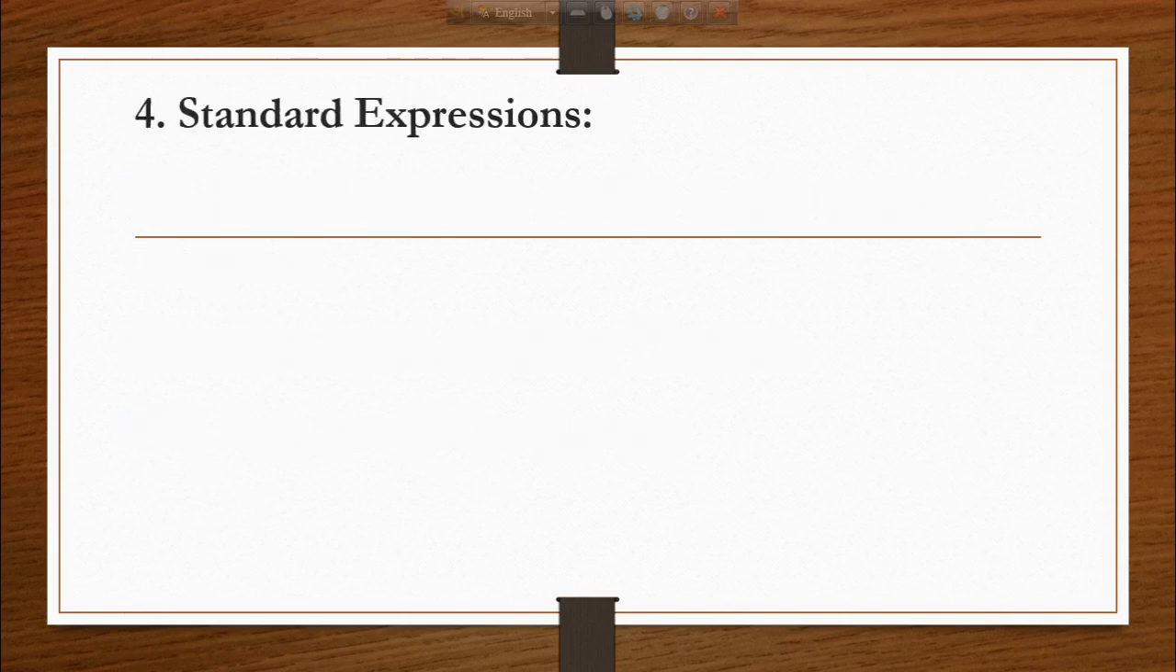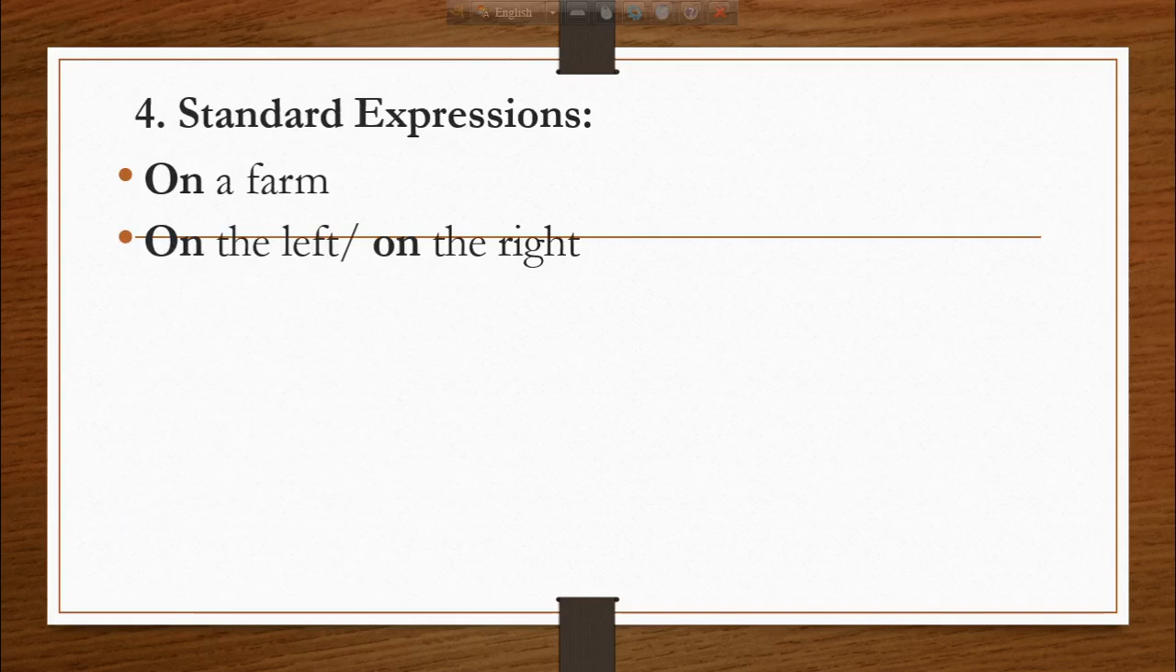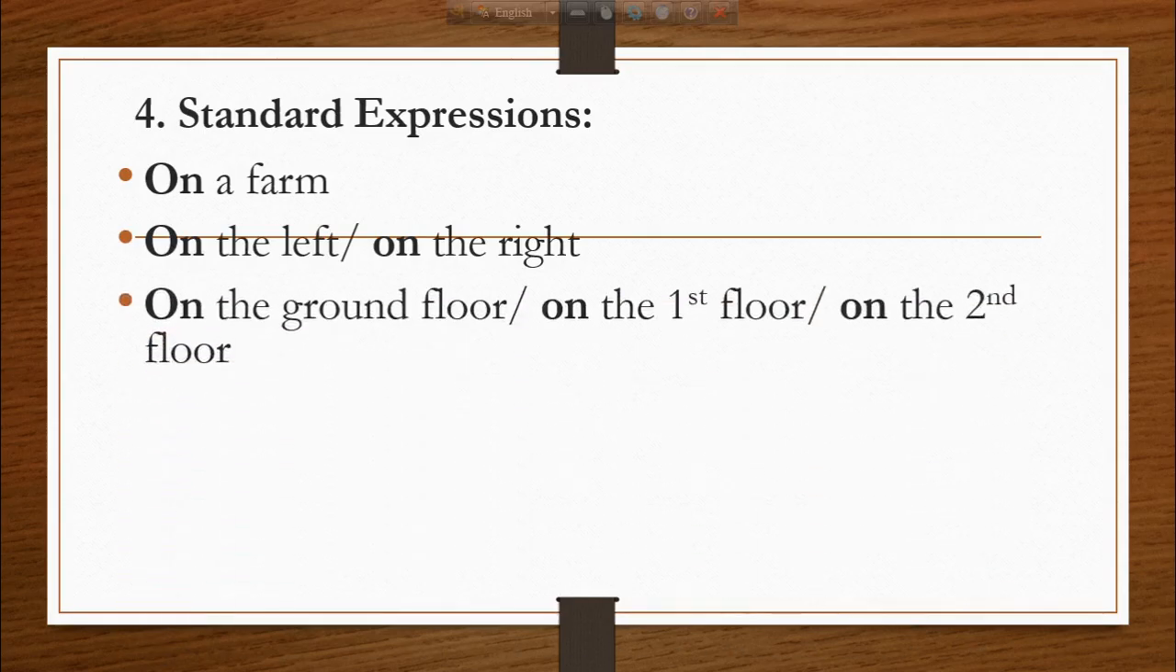We use on to mean some standard expressions. For example, we say on a farm, on the left, on the right, on the ground floor, on the first floor, on the second floor. You know, dear boys, we have some floors in the building. When we want to mean the floors, then we say Ria lives on the ground floor. David lives on the first floor. Mark lives on the second floor.